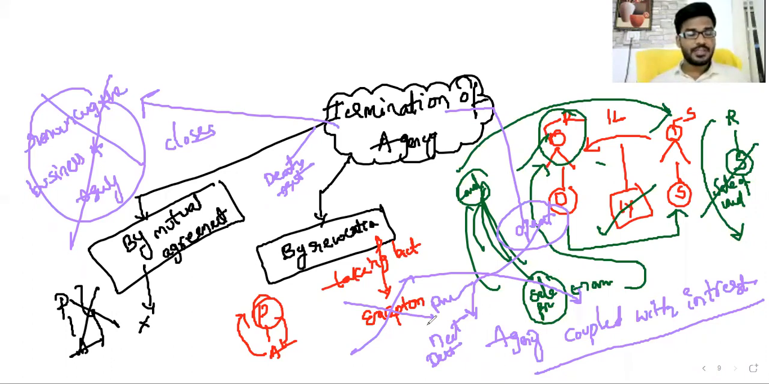Rights and duties of agent, agent's liability towards a third party. What are the situations in which the agent is personally liable, and what are the situations of termination of agency? Out of that, agency coupled with interest, agency by ratification. What are the scenarios for each and everything?